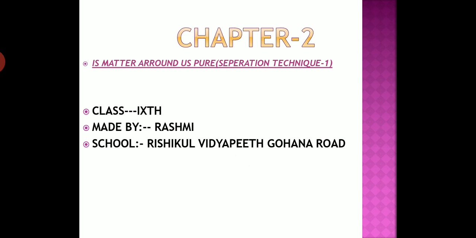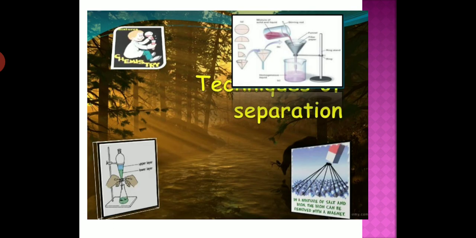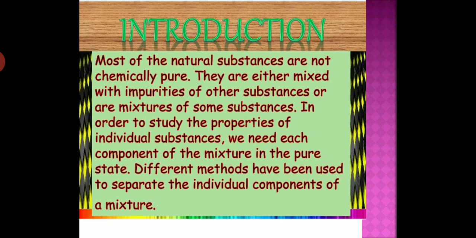So, students, today we will discuss the separation technique, separating the components of a mixture. Students, we have learned that most of the natural substances are not chemically pure. Different methods of separation are used to get individual components from a mixture. Separation makes it possible to study and use the individual components of a mixture.